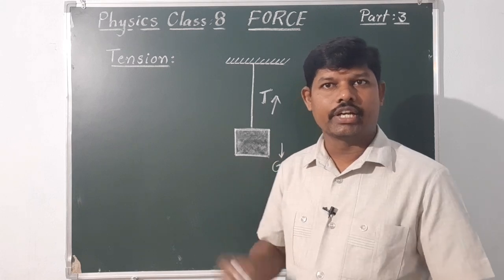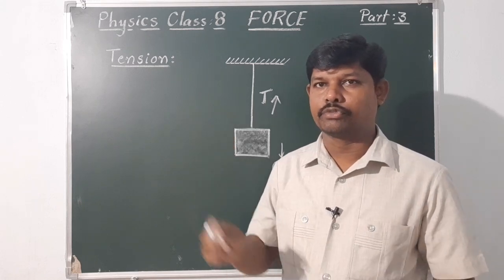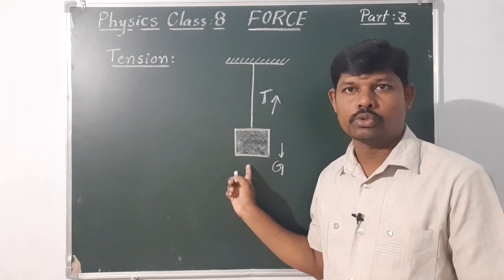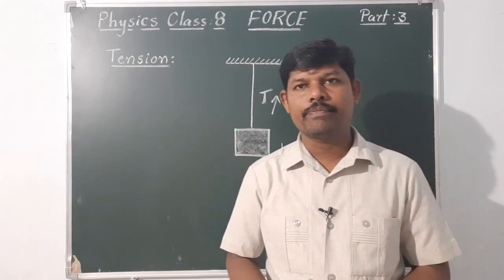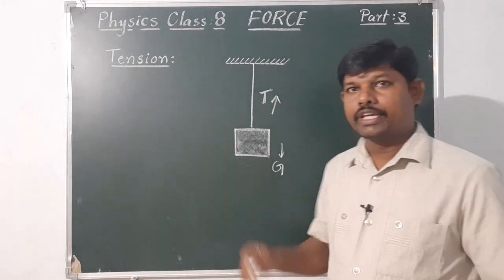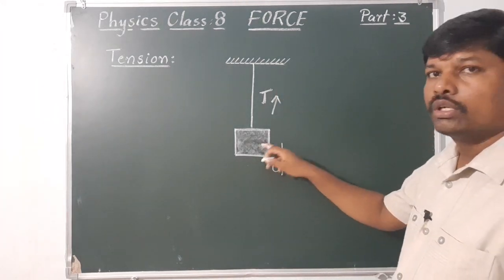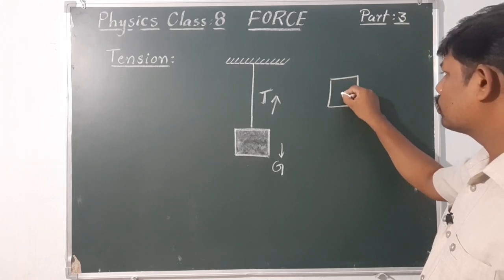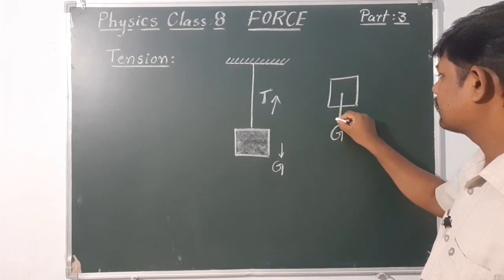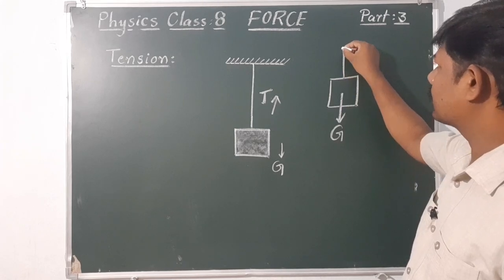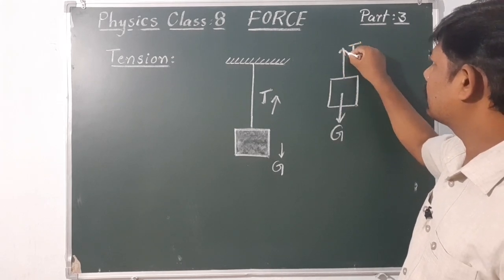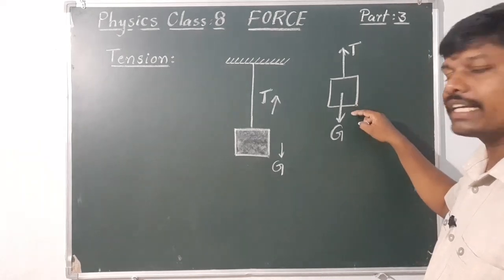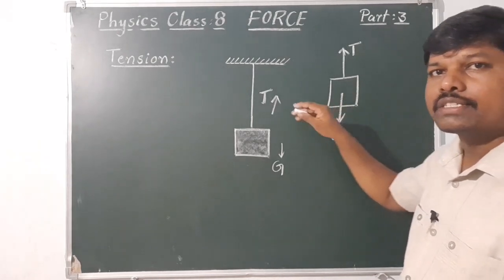So tension is a contact force. It is in contact with the ceiling and in contact with the stone. So tension is also a contact force. In this example, we can observe figure 10 in the textbook. The force of gravity and the tensional force are in opposite directions and of equal magnitude. Due to this reason, the stone is at rest.